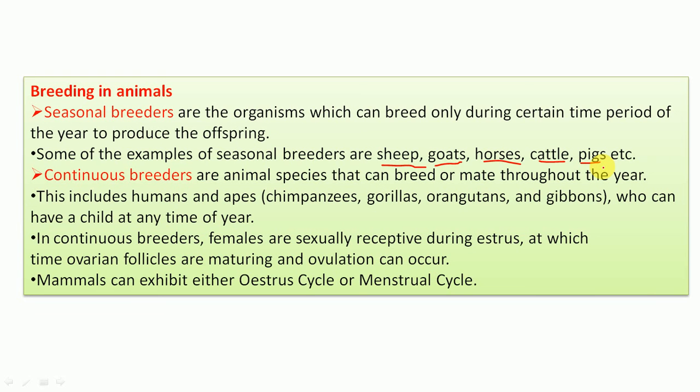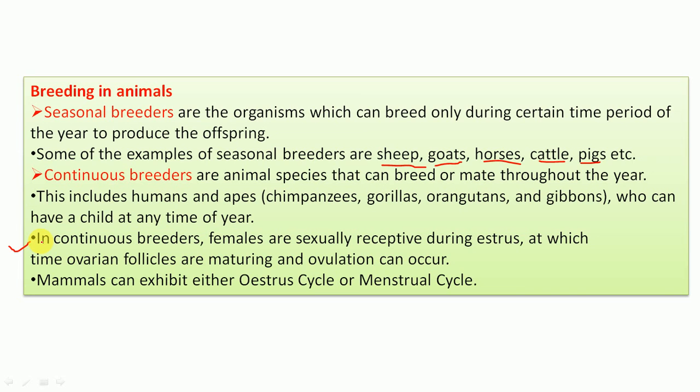And another important point is that the continuous breeders are sexually receptive during estrus, at which time ovarian follicles are maturing and ovulation can occur. Estrus refers to the phase when the female is sexually receptive, or we can say in heat.